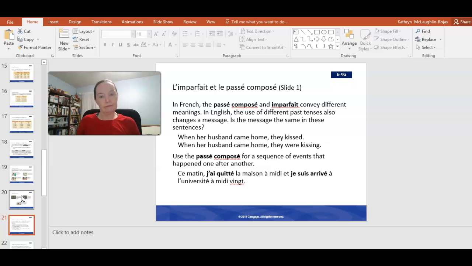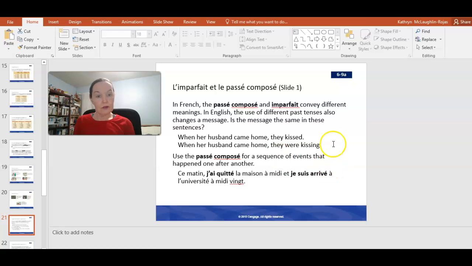Okay, so now that we've reviewed that from our previous video, let's take a look at some major differences between l'imparfait et le passé composé. So you've learned both tenses separately, and now it's time to think more about when we choose one or when we choose the other. So, in French, the passé composé and imparfait convey different meanings, just like different past tenses in English do. We have a simple past tense.